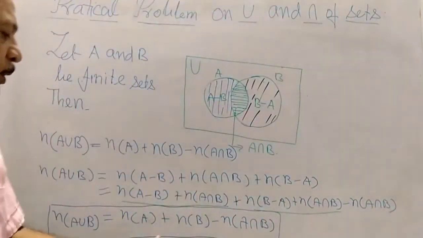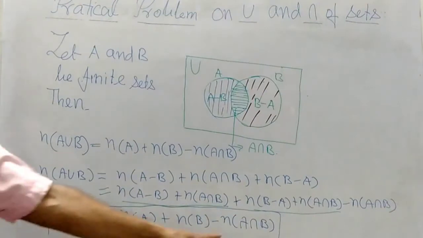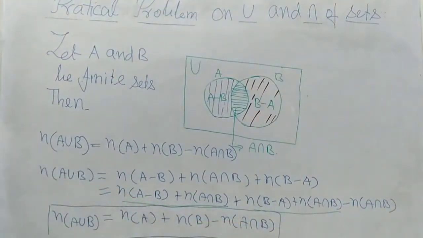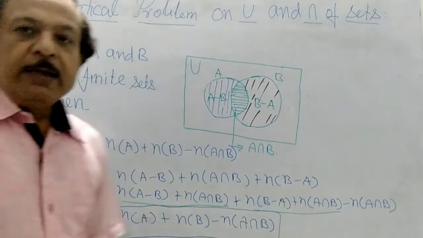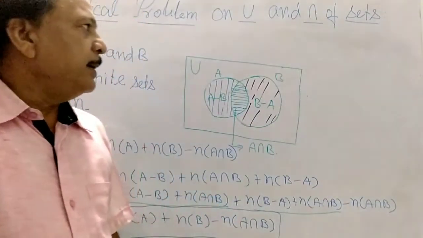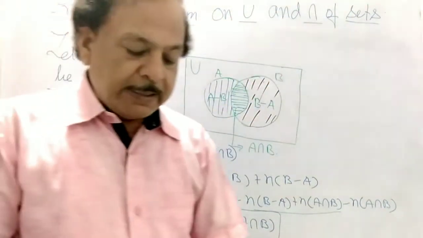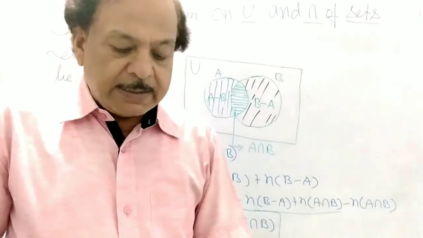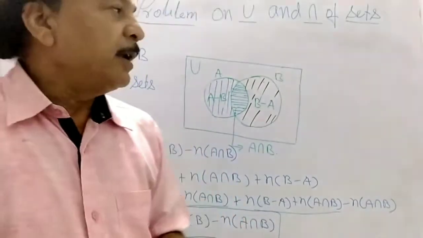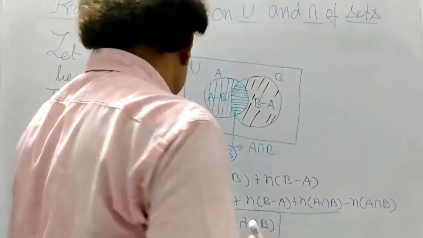ठीक. Now in this case, now if A intersection B is equal to empty set. So now in this case what happened? Here you see the special case.